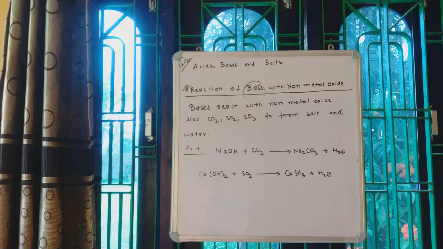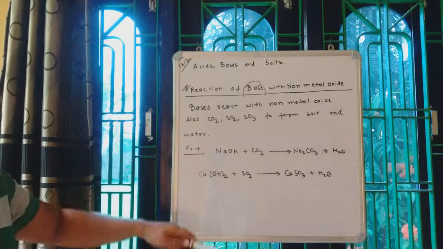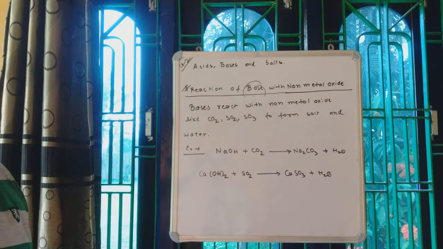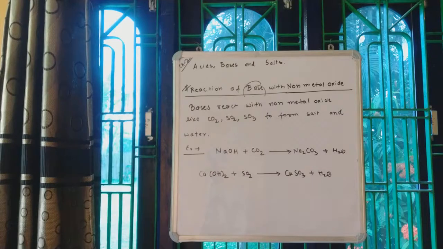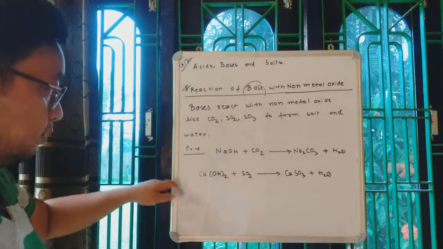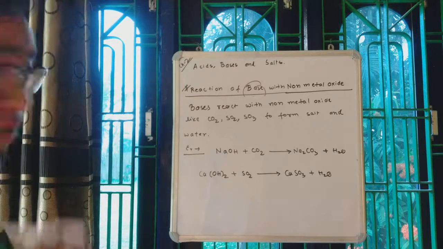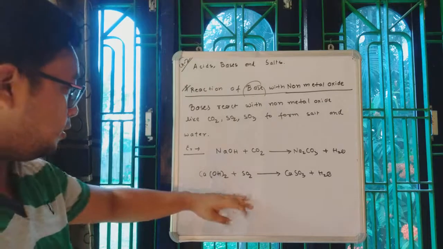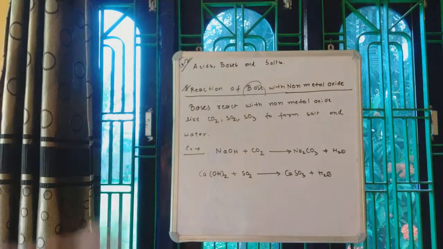Ca(OH)2 plus SO2 gives you CaSO3 plus H2O. You write down both the reactions in your copies. I hope you have written both the equations. The first one and the second one is actually a balanced one, so no need to worry here. The first equation you need to balance.